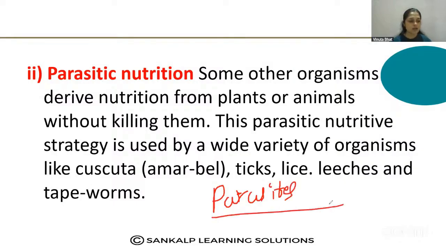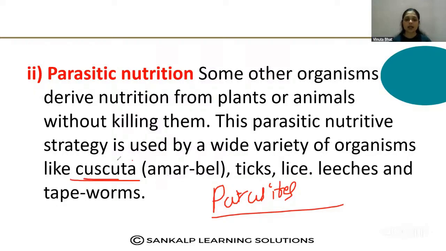Parasites cause diseases and depend on the host organism, causing disease without killing it. For example, some living organisms depend on the host, absorb nutrition from the host and cause some diseases to the host but do not kill them. This type of nutrition is called parasitic nutrition. This parasitic nutritive strategy is used by a wide variety of organisms like Cuscuta.